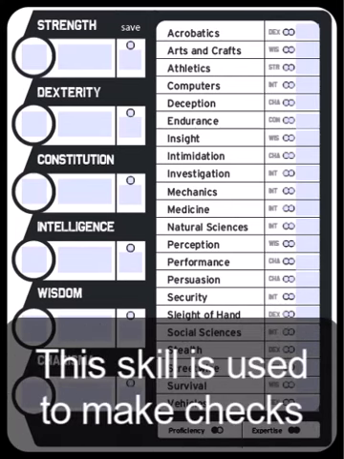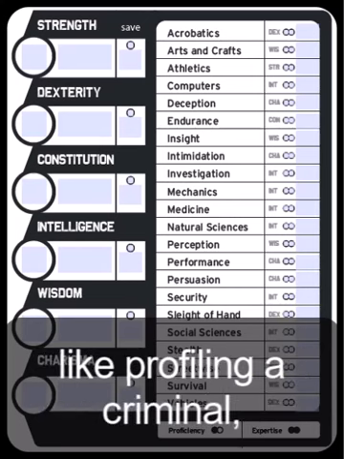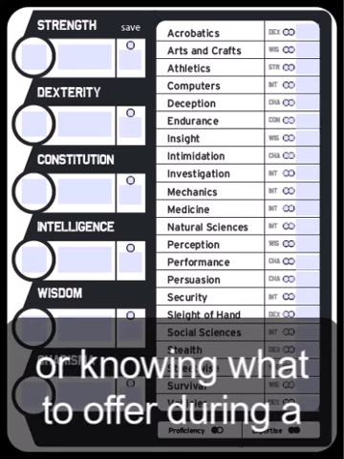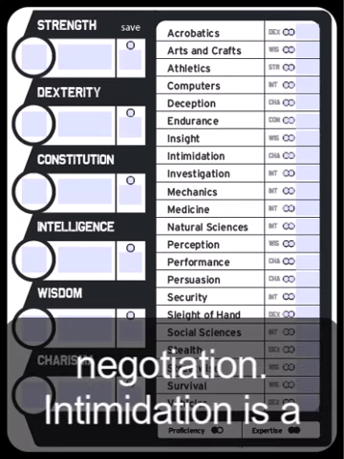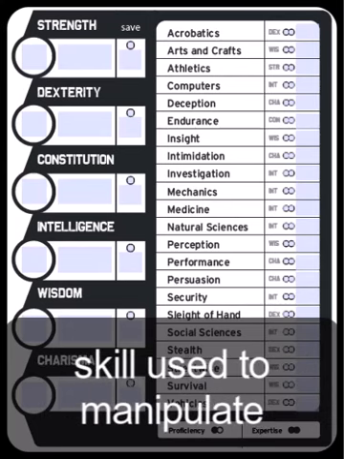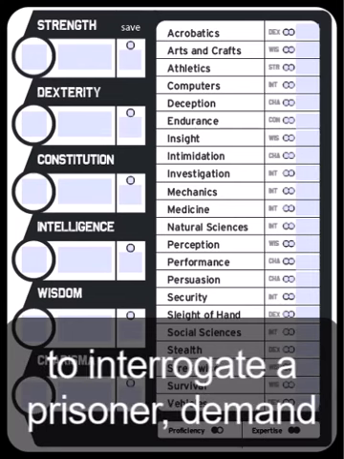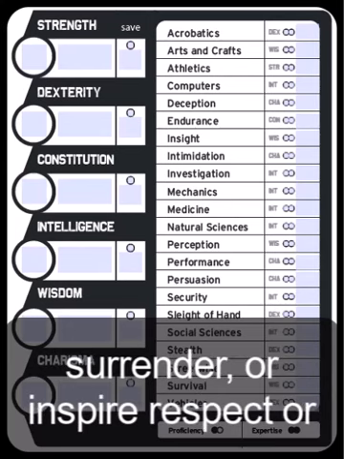This skill is used to make checks like profiling a criminal, determining if someone is lying, or knowing what to offer during a negotiation. Intimidation is a skill used to manipulate people, using fear. This could be used to interrogate a prisoner, demand surrender, or inspire respect or fear.